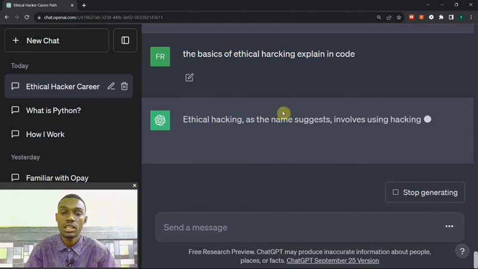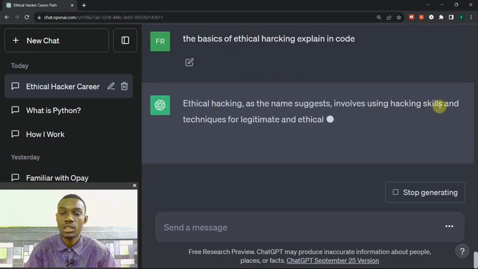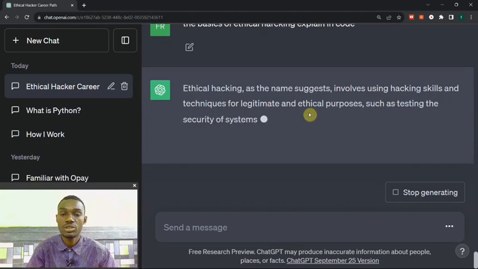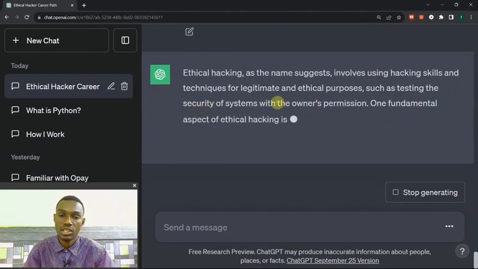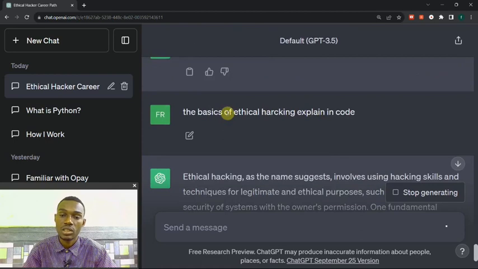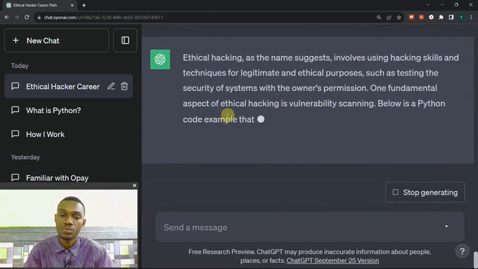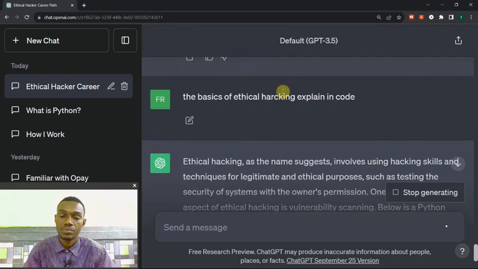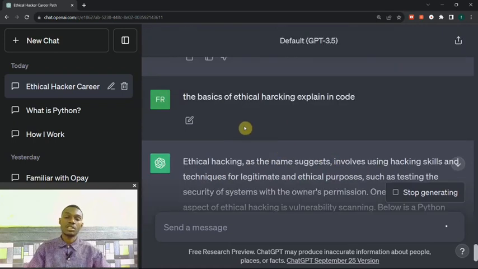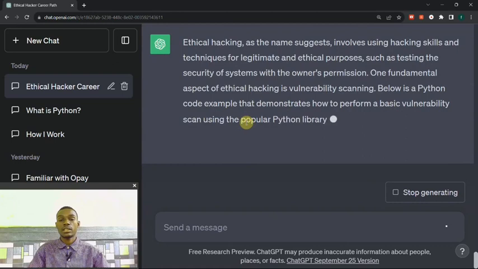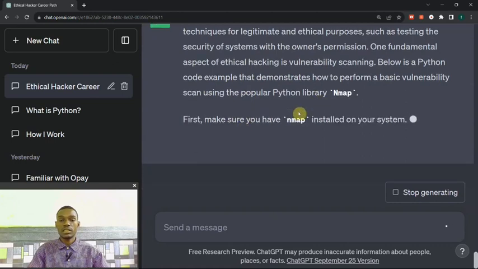Okay, ethical hacking, as the name suggests, involves using hacking skills and techniques for legitimate and ethical purposes, such as testing the security of systems with the owner's permission. So ChatGPT is now showing us how to hack, showing us many things about hacking.